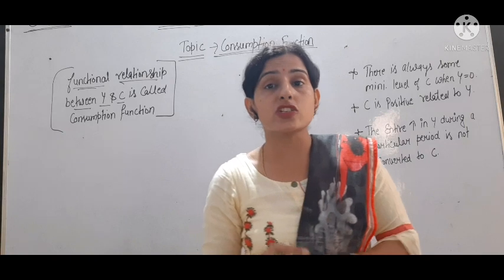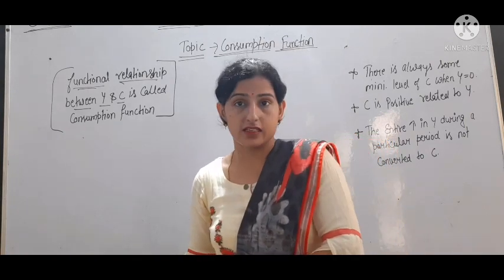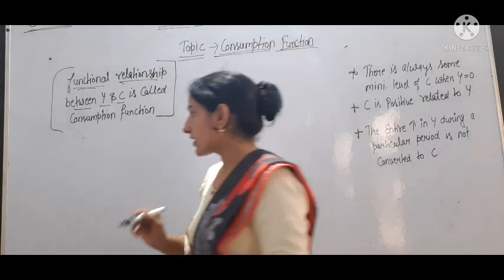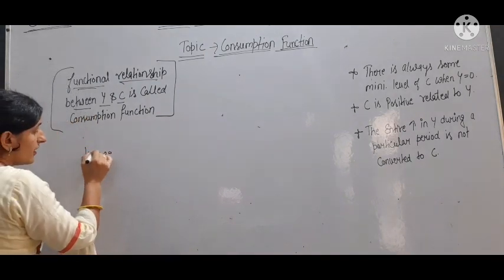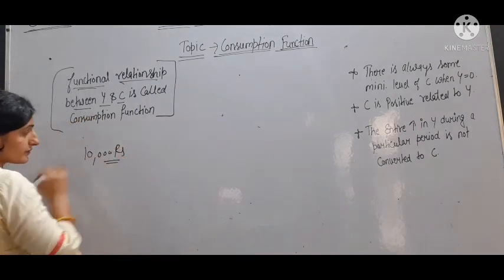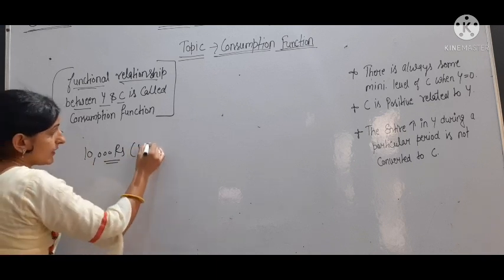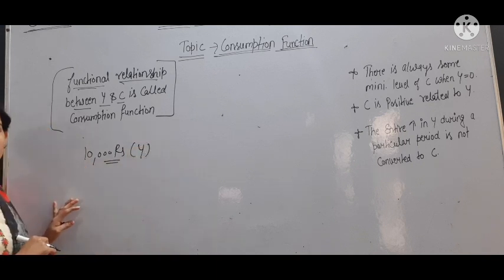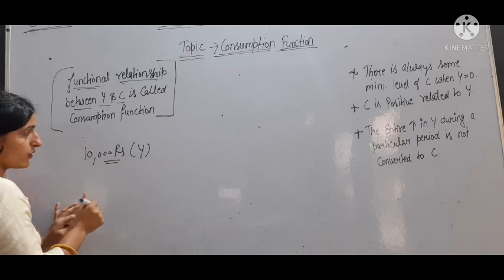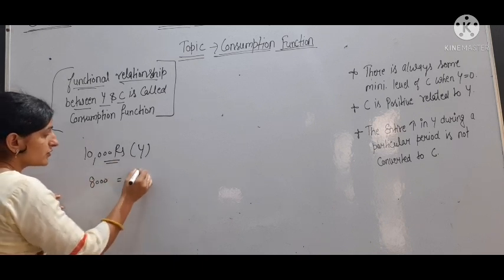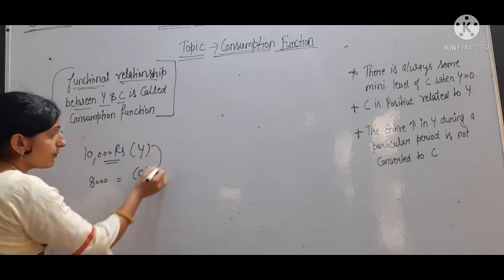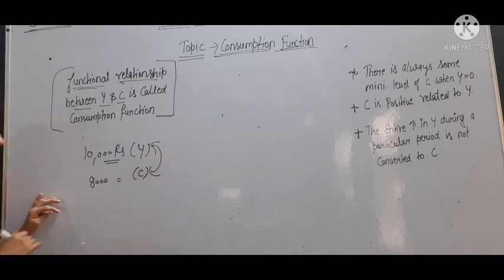The functional relation between Y and C. It means, for example, a person having 10,000 income, that is the income that we denote by Y. And consumption is 8,000 per month. So that is C. So there is a functional relation between Y and C, that is called consumption function.